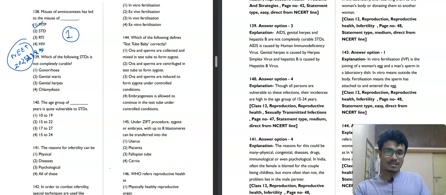There are certain diseases like AIDS and genital herpes. Remember this, genital herpes, not genital warts. Genital herpes and hepatitis B are not completely curable. Gonorrhea is curable, genital warts is curable, chlamydia is curable in early treatment. But genital herpes is not completely curable. If it happens in a person, then it is completely not curable. The third option will be our correct answer for this question.